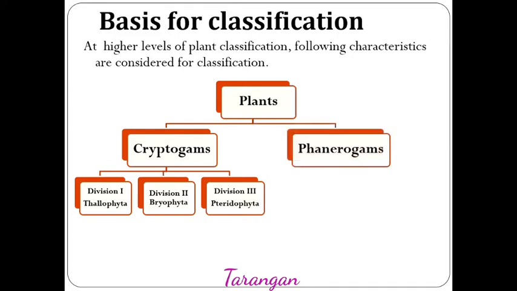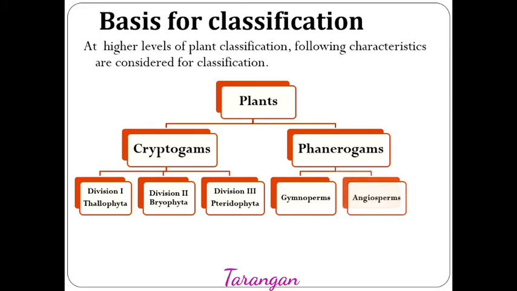On the other hand, the plants producing flowers, fruits and seeds are considered phanerogams. Phanerogams are further divided into gymnosperms and angiosperms.